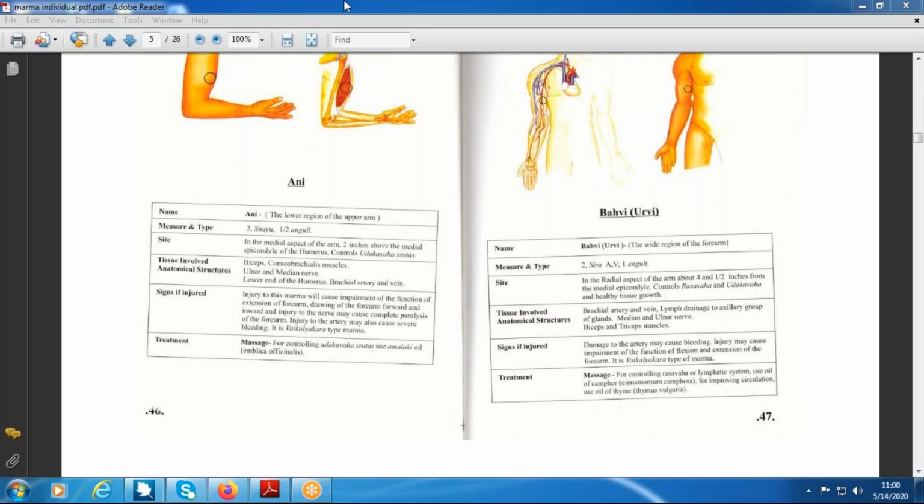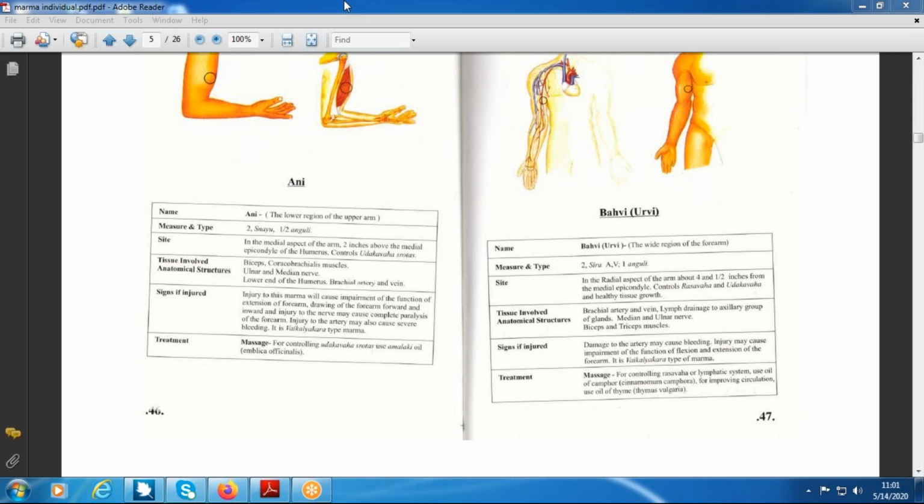So today, we have to discuss the lower limb marma, and already I have told that most marmas of the upper limb and lower limb are the same. The only exception is the joints. In the upper limb we have shoulder joint, elbow joint and wrist joint, which are replaced by hip joint, knee joint and ankle joint. Here the marmas are changed.